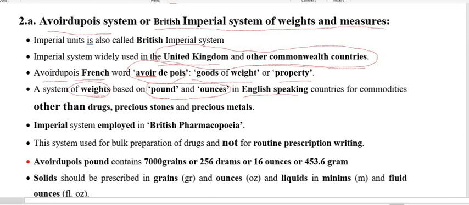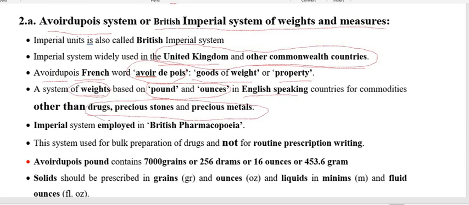Usually this is not used for drugs, precious metals, or precious stones.